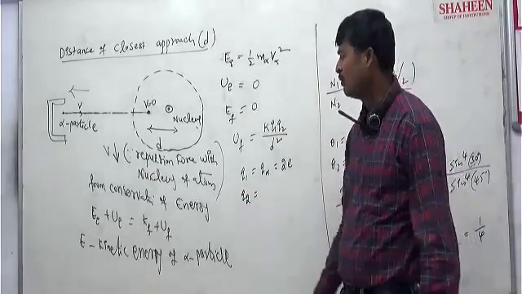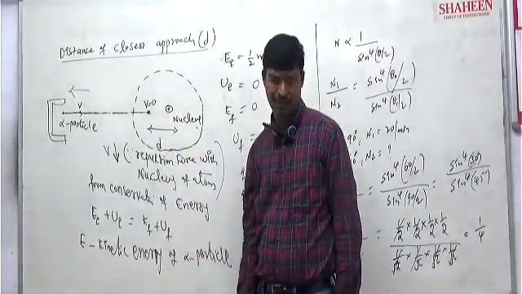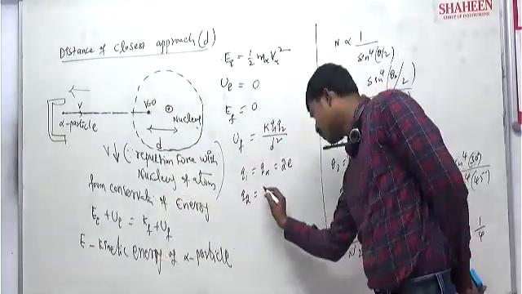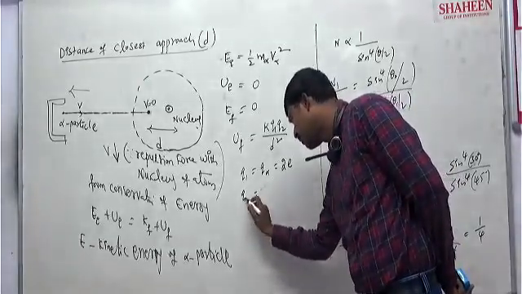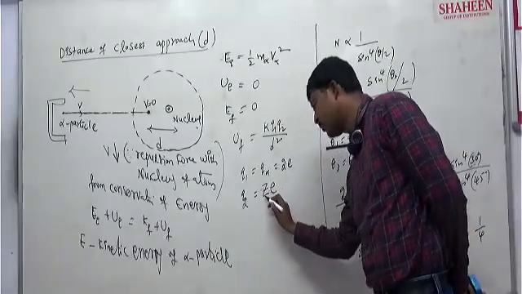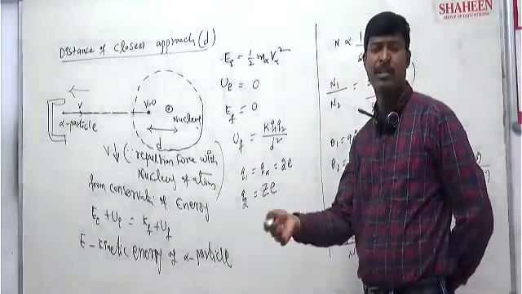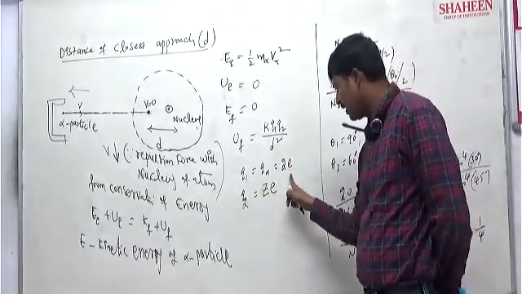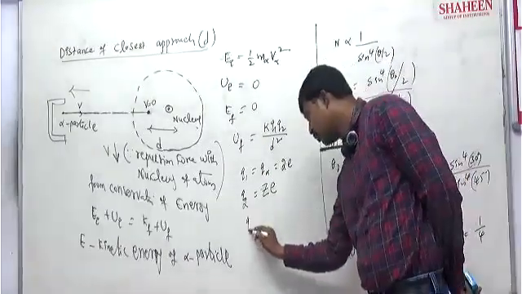Charge of nucleus means what? Basically, how many protons are there in the nucleus? That depends upon the atomic number. That much positive charge is there. So let the atomic number be Z. The number of protons equals the atomic number, so Q2 is Z into E. Q1 is the alpha particle charge, Q2 is the nucleus charge, ZE.